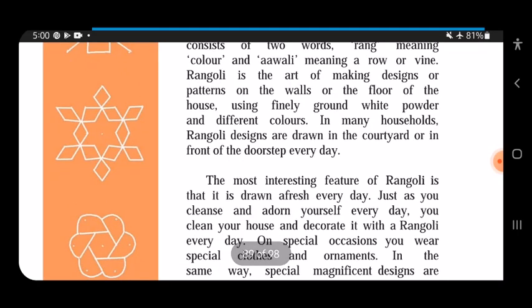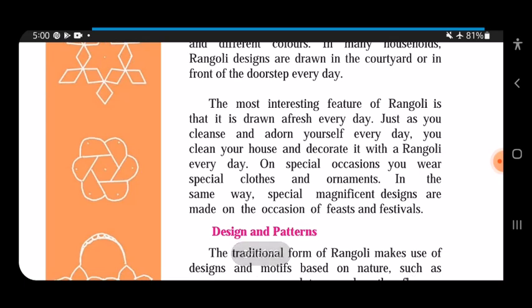The most interesting feature of Rangoli is that it is drawn afresh every day. Now, during Diwali also, we have some days of Diwali. So every day we draw a fresh Rangoli. Just as you cleanse and adorn yourself every day, you clean your house and decorate it with a Rangoli every day. Just as we have a clean bath and wear clean clothes, the same way we make a rangoli every day.